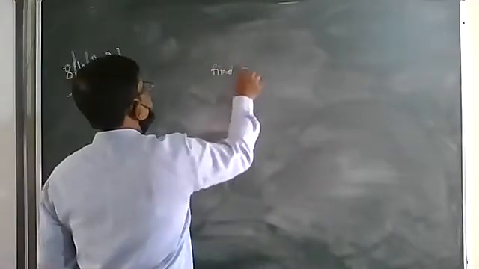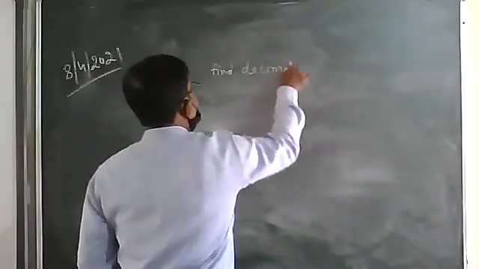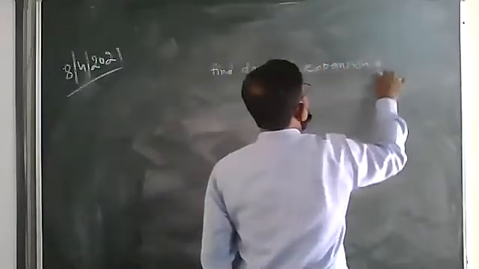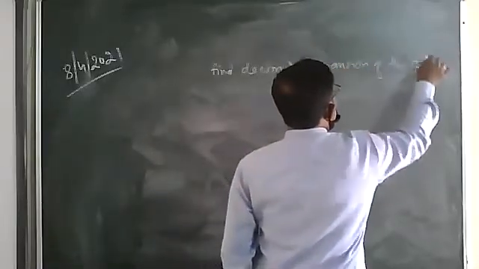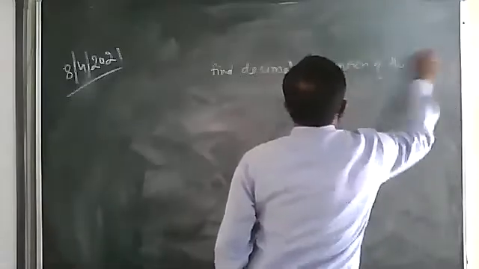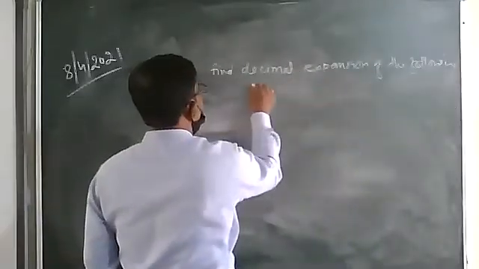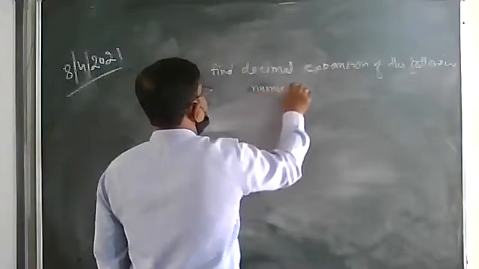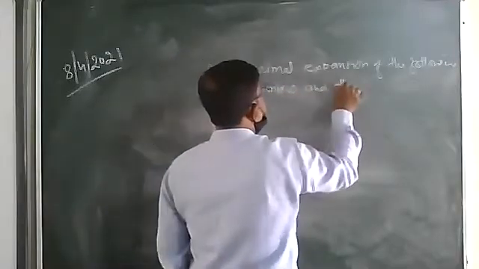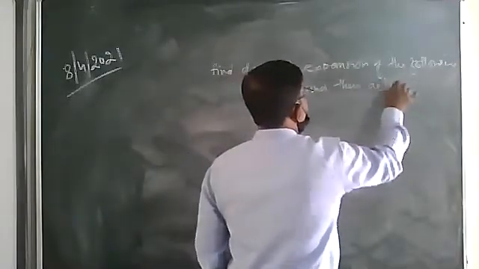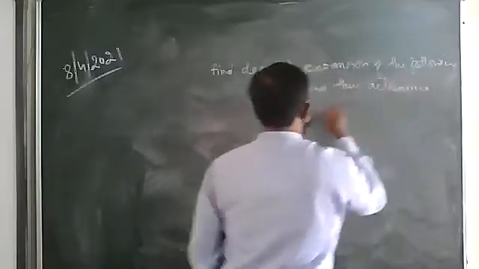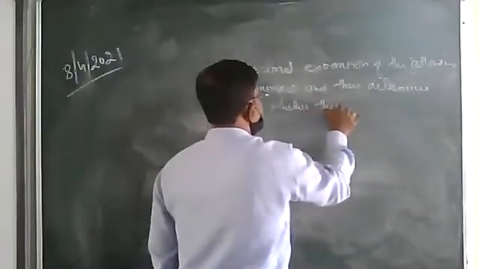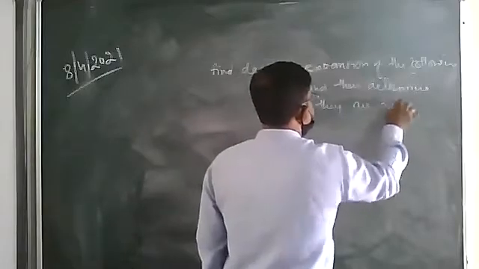Find the decimal expansion of the following numbers and then determine whether they are rational.